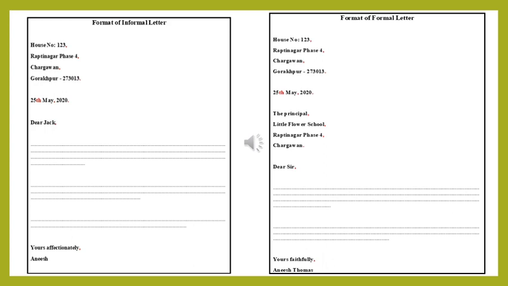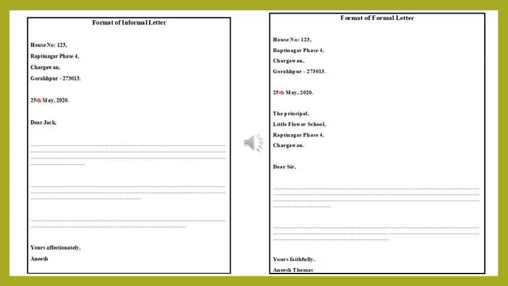In the formal letter, the same procedure, same format we will follow, but the only difference is here there are two addresses. First one is our address. The second address is given after the date, that is, if you are sending the letter to the principal, the address of the school with the principal you can write. The Principal, Little Flower School, Rapti Nagar, Phase 4, comma, Gorakhpur, and at the end of the address a full stop. Then we will put the salutation, Dear Sir.